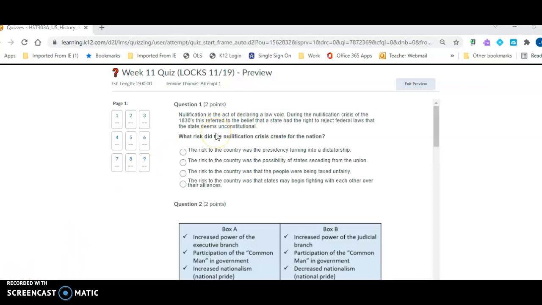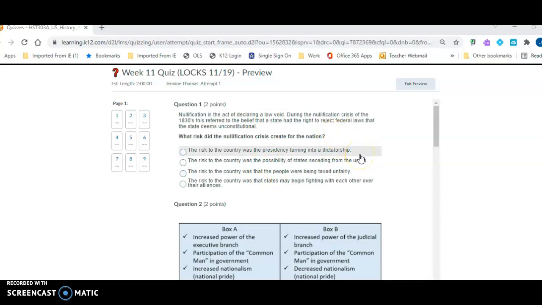Question number 1 says, nullification is the act of declaring a law void. During the nullification crisis of the 1830s, this referred to the belief that a state had the right to reject federal laws that the state deems unconstitutional. What risk did the nullification crisis create for the nation?